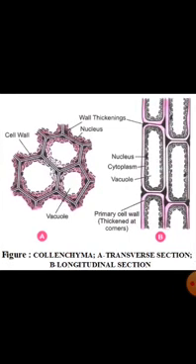The second type of simple permanent tissue is collenchyma. This is found in plant parts which are flexible and can be bent easily without breaking, like in the stalk of the leaf, flower or fruit. Basic differences between parenchyma and collenchyma is the intercellular space. Here the intercellular space is very less and the cell walls are irregularly thickened. That is, at the corners they are thick and in some places they are thin.